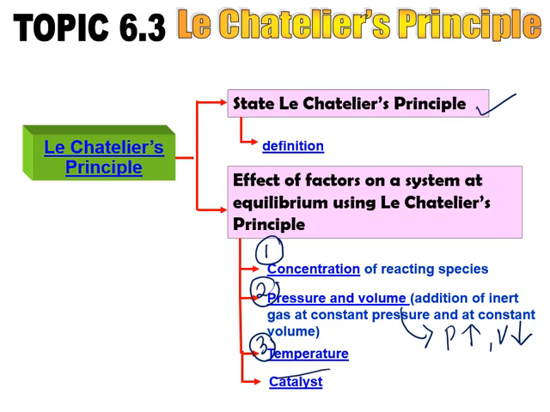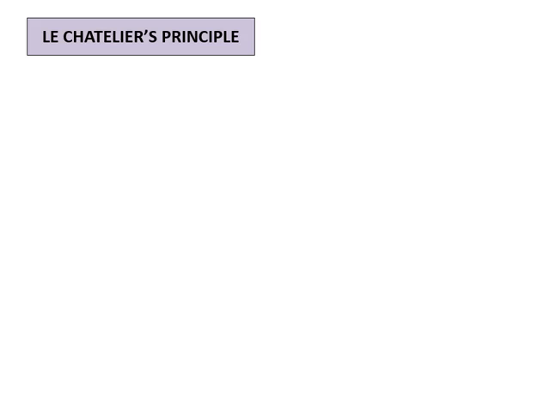Kenapa kita tak kira catalyst as the fourth factor? Because catalyst has no effect on the equilibrium for the system. Dia tak akan memberi kesan kepada keseimbangan bagi sesuatu sistem. Okay, kita ada tiga faktor sebenarnya. So why catalyst not affect the equilibrium system? So kita akan bincang nanti dalam satu topik ni. Kita teruskan kita punya Chatelier principle.